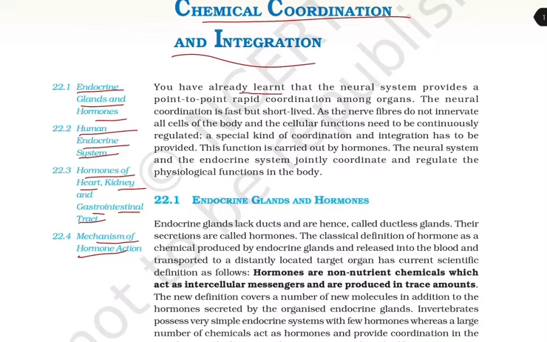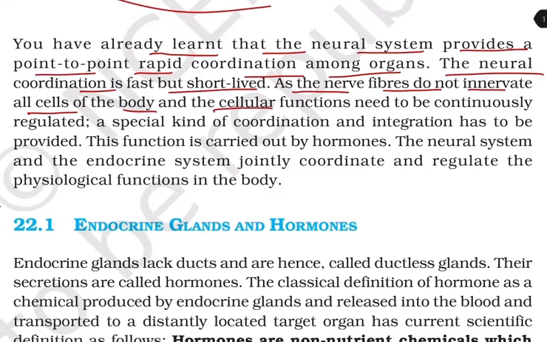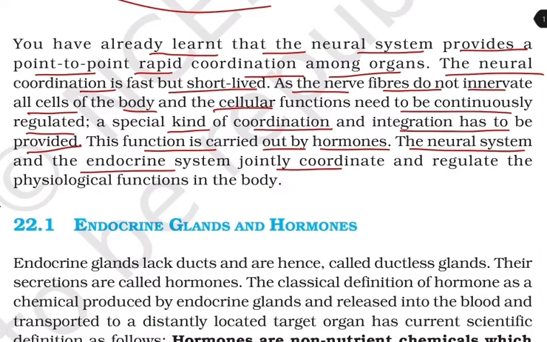You have already learned that the neural system provides a point-to-point rapid coordination among organs. The neural coordination is fast but short-lived. As the nerve fibers do not innervate all the cells of the body and the cellular functions need to be continuously regulated, a special kind of coordination and integration has to be provided, and the function is carried out by hormones. The neural system and the endocrine system jointly coordinate and regulate the physiological functions of the body.